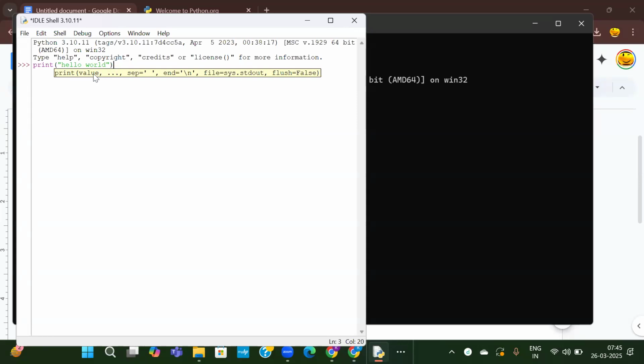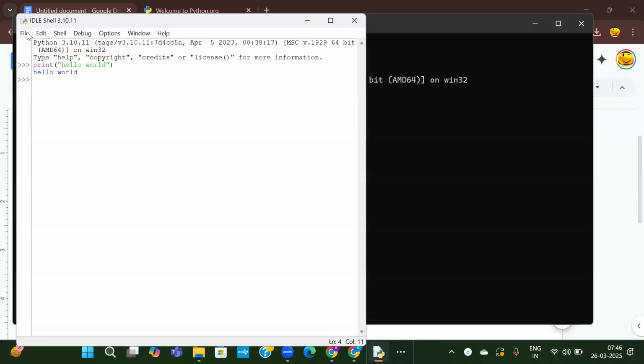Here it is showing the syntax and suggestions. What value do I want to print? Hello world. The separator and the rest I will tell you later. First, we'll execute. See, whatever I have written here is printed. Hello world is executed. But I don't want to execute one line at a time. I want to execute my complete program at a time.